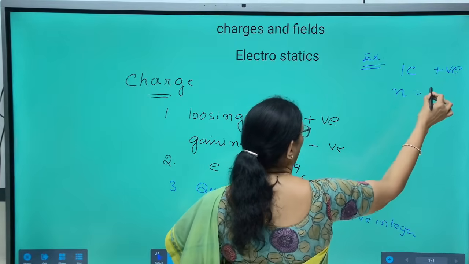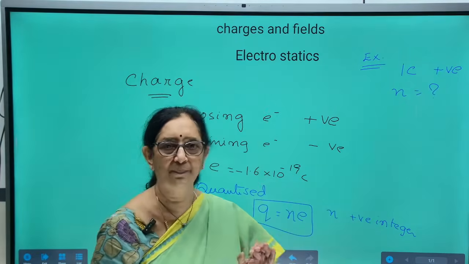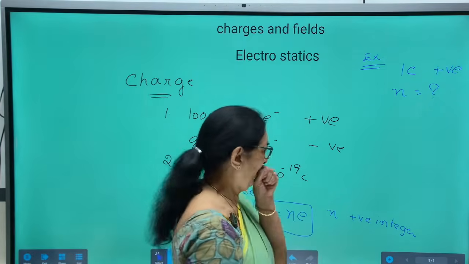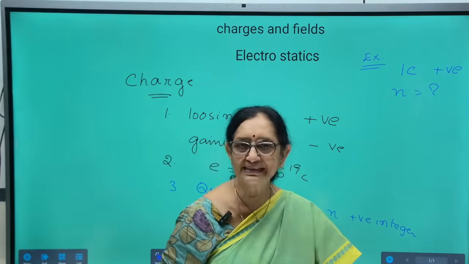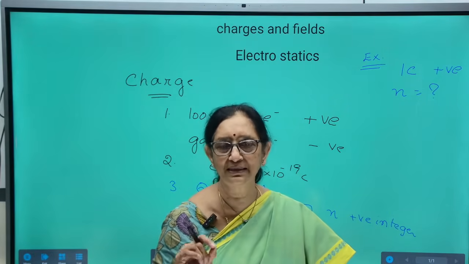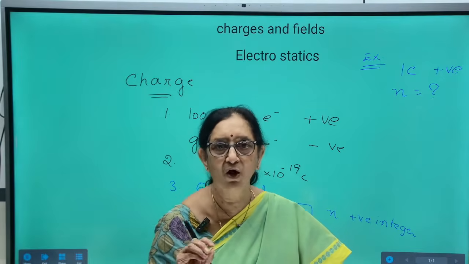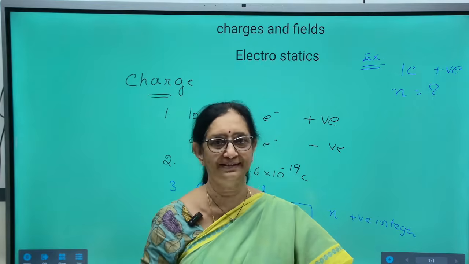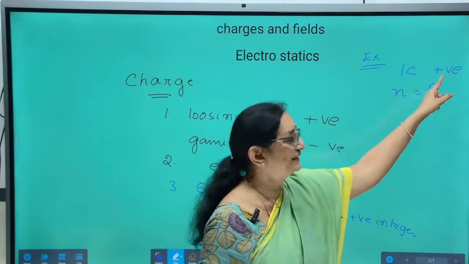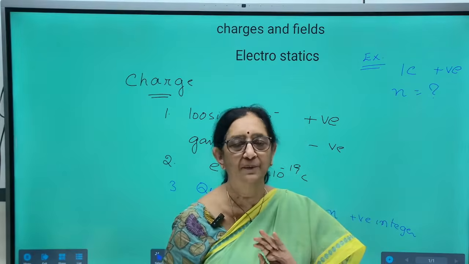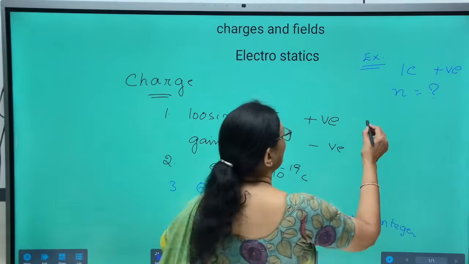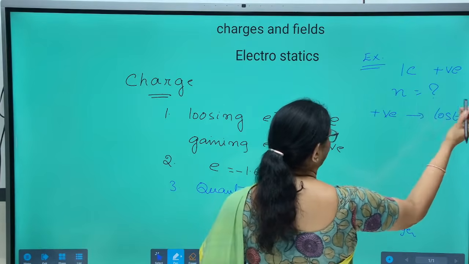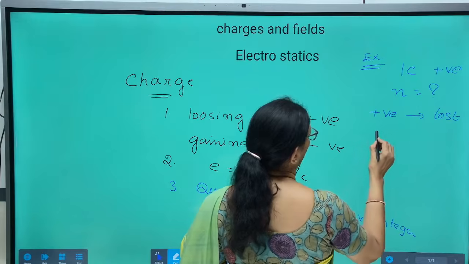How many electrons has the body lost or gained? Positive charge itself implies the body has lost electrons.